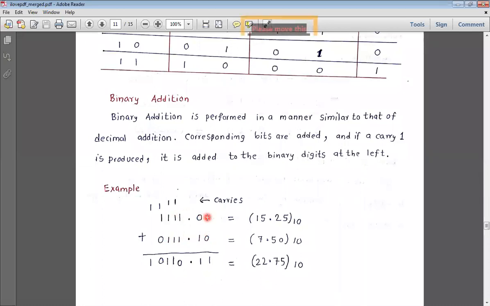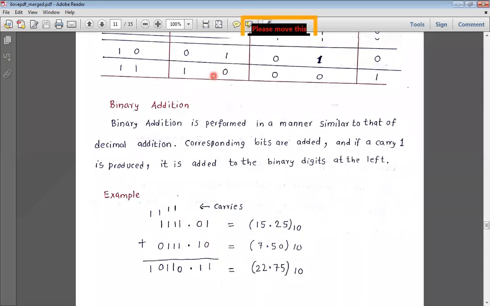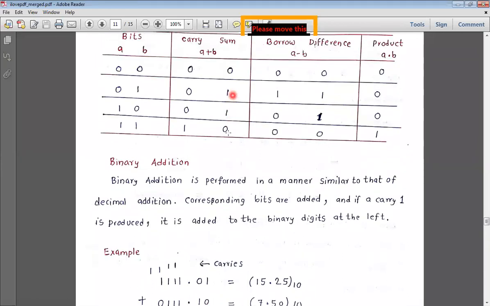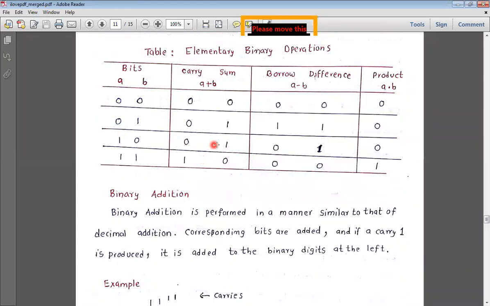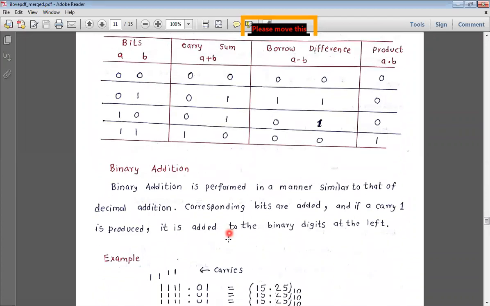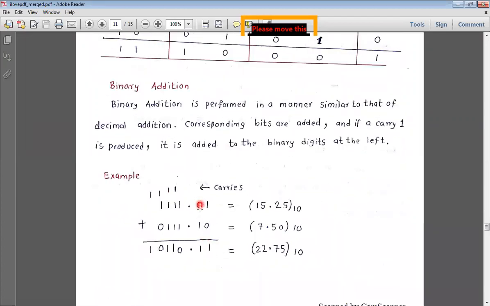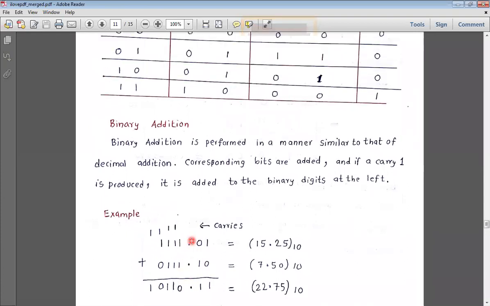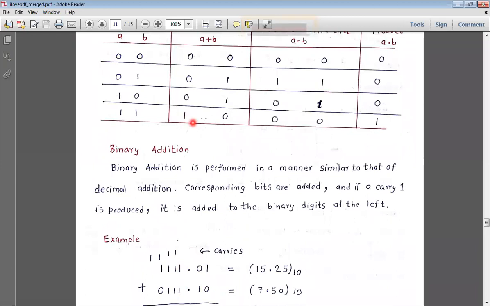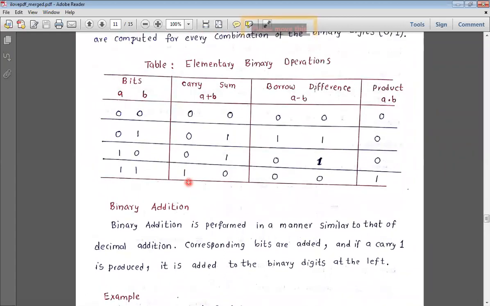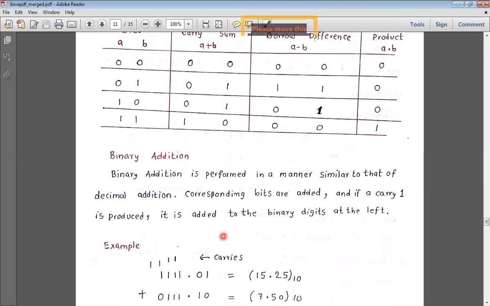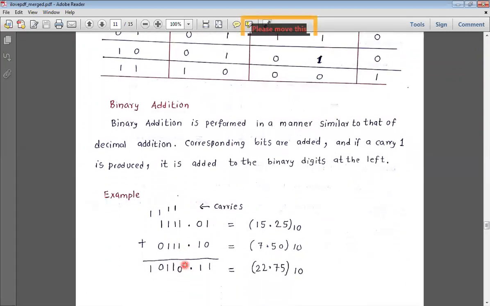Let's see. Now 1 plus 0, how much is 1 plus 0? It is 1. According to the table, this is the sum, this is the carry. Sum is 1, carry is 0. So 1 plus 0 is 1. 0 plus 1 is again 1. Since we have a dot here, keep this dot here. And 1 plus 1 is 10. Carry is 1, sum is 0. Look at this table, carry is 1, sum is 0.